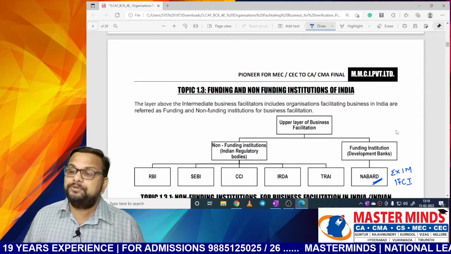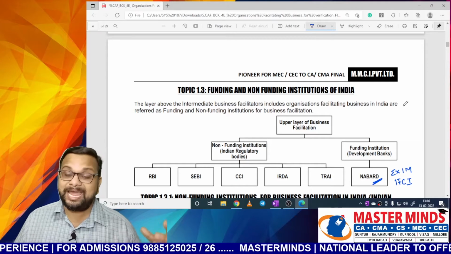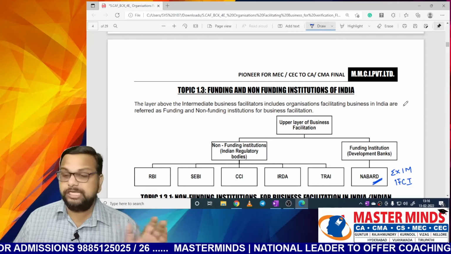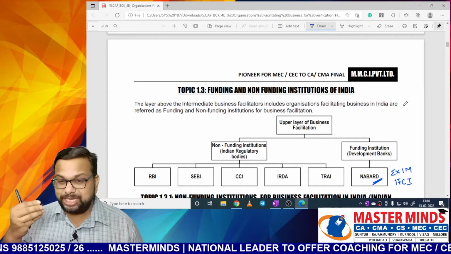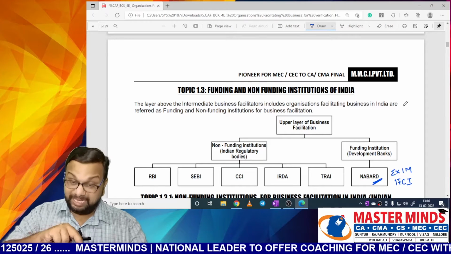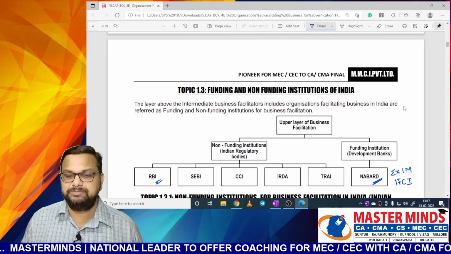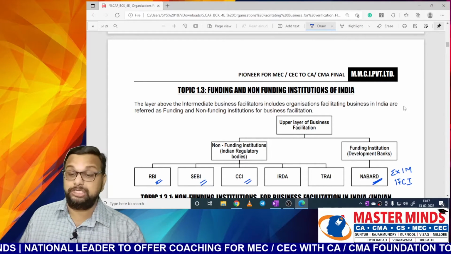These are some examples of funding institutions which provide financial assistance or help to the business. Non-funding institutions do not provide any sort of financial assistance, but they regulate the system. For example, RBI regulates the banking system, SEBI regulates the stock markets, and CCI regulates competition in an economy.